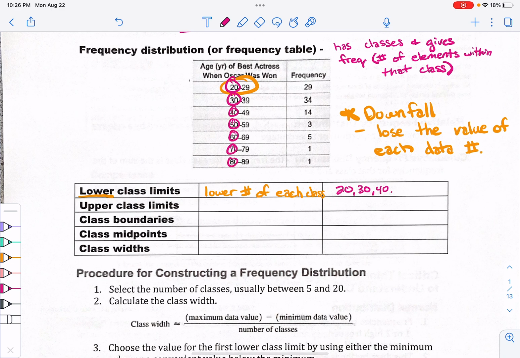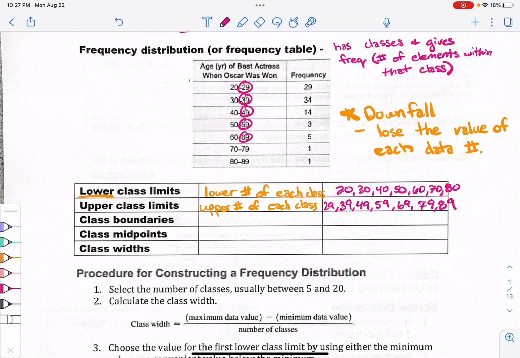Those are all my lower class limits because they're the bottom number of each class. That's pretty easy to figure out. Upper class limit is going to be the upper number of each class. If the lower ones were the 20, and so on all the way through, these are going to be my upper numbers, 29, 39, 49, 59, etc. I'm going to list those out: 29, 39, 49, 59, 69, 79, and 89. Those are my numbers.